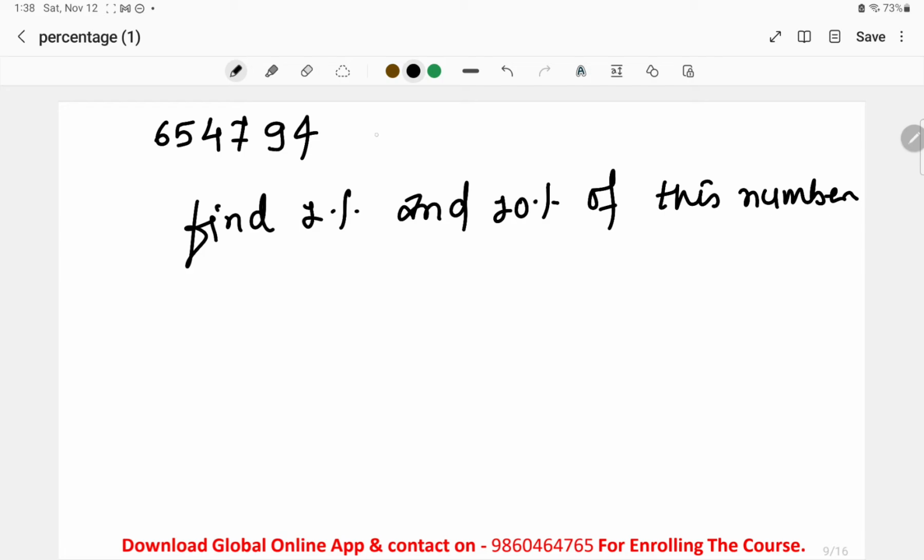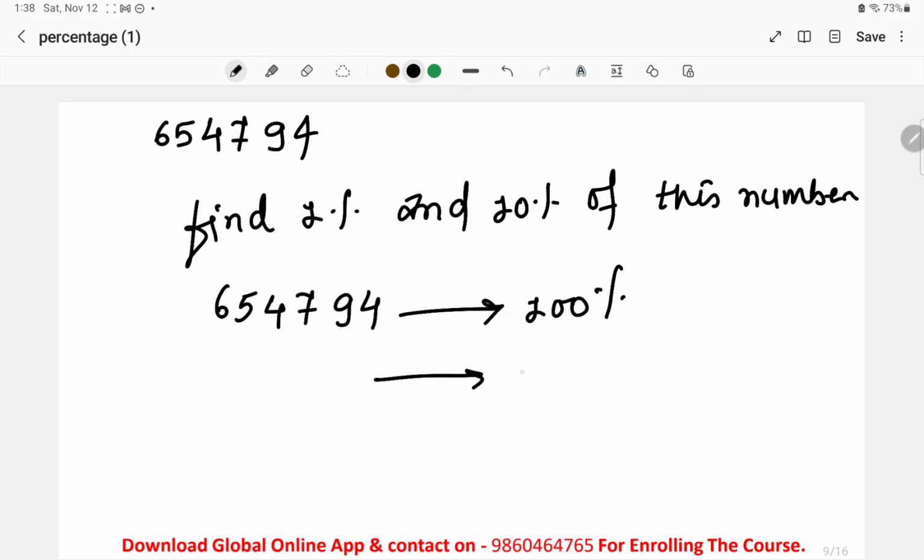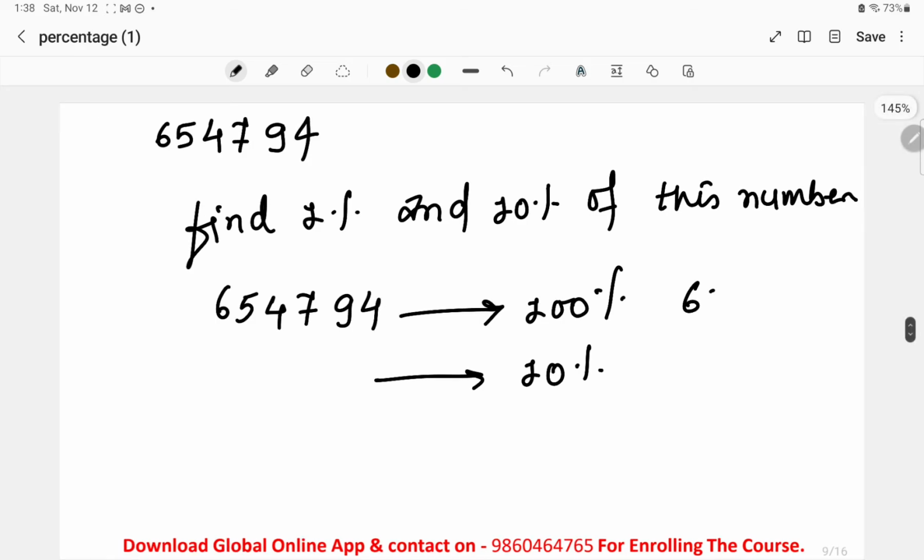So what you will do is 654794. Consider the number as 100% in itself. Now to find the 10%, what you will do is nothing but put one decimal point after one digit. Put a decimal point after one digit from the right hand side. This is the first digit, put the decimal point here.